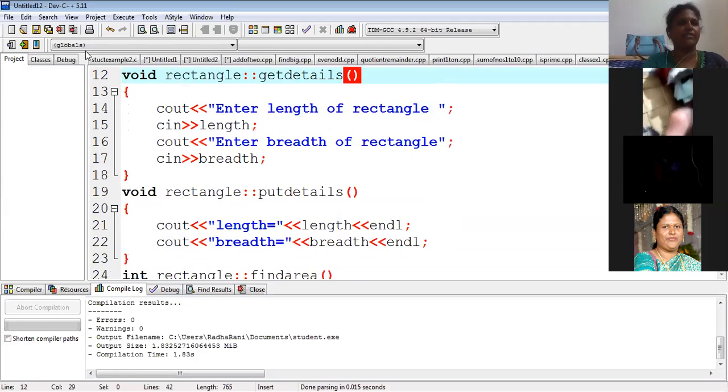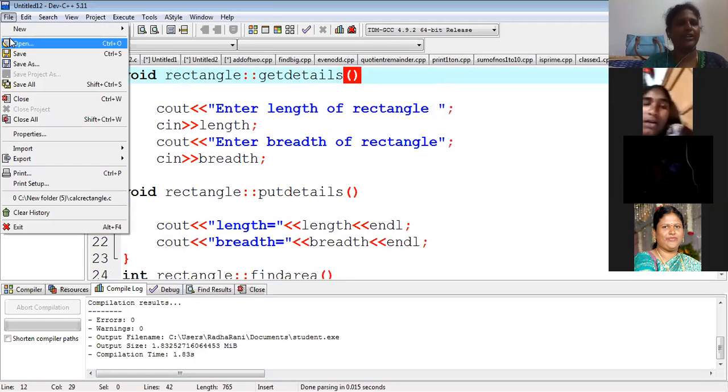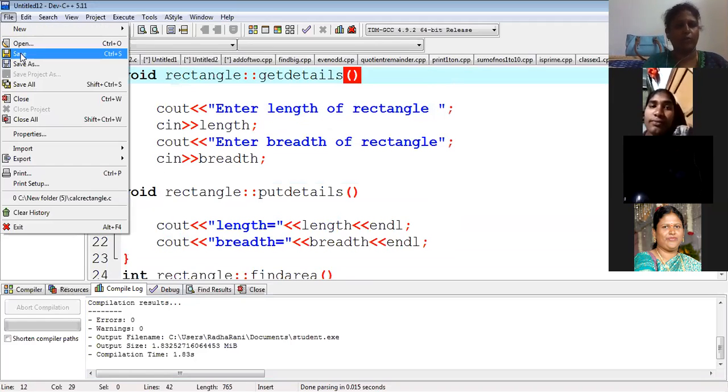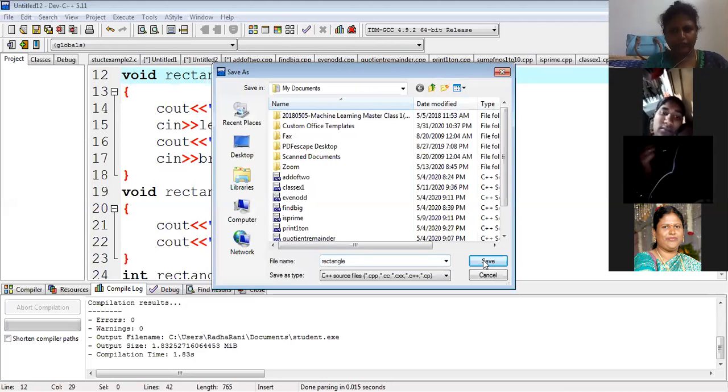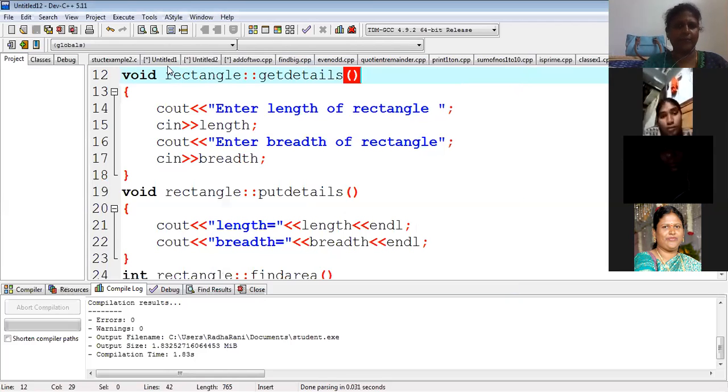So happily I can save. Next step: I have written, what's the second step? I have to save my program. So I'm saying here rectangle. I just save my program. If you see, you can see here.